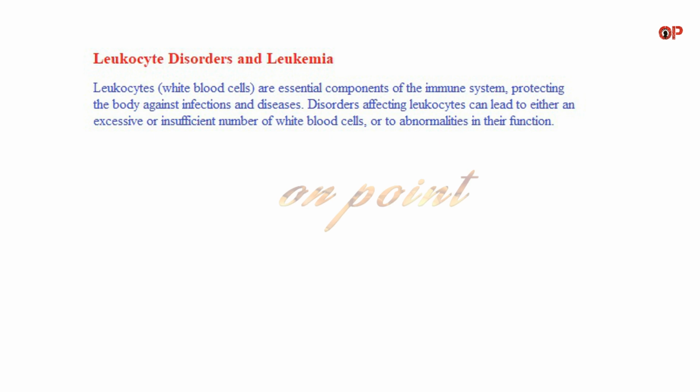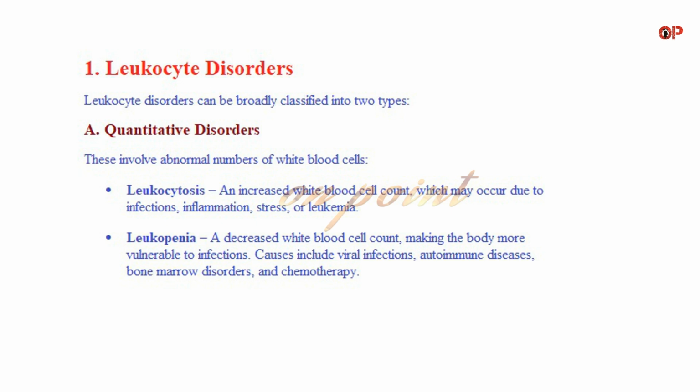Leukocyte disorders and leukemia. Leukocytes, white blood cells, are essential components of the immune system, protecting the body against infections and diseases. Disorders affecting leukocytes can lead to either an excessive or insufficient number of white blood cells, or to abnormalities in their function. 1. Leukocyte disorders. Leukocyte disorders can be broadly classified into two types.